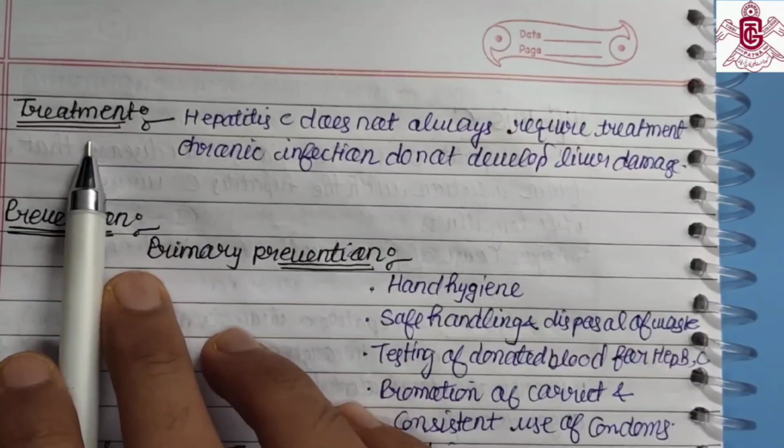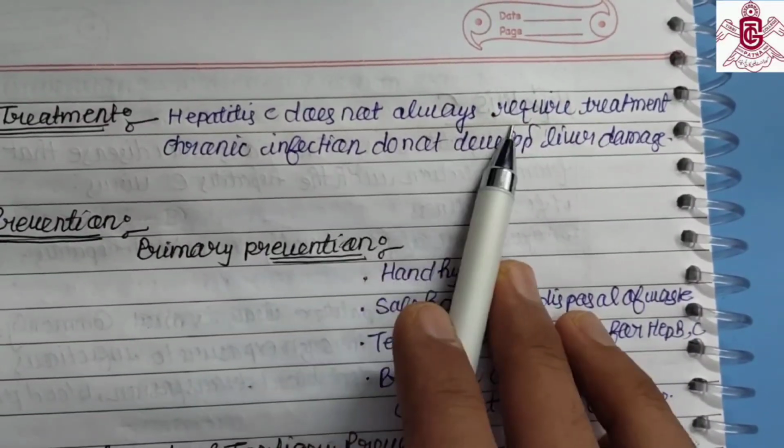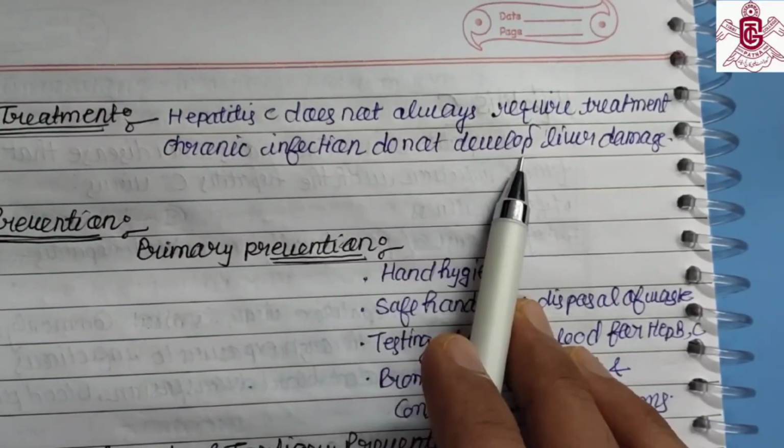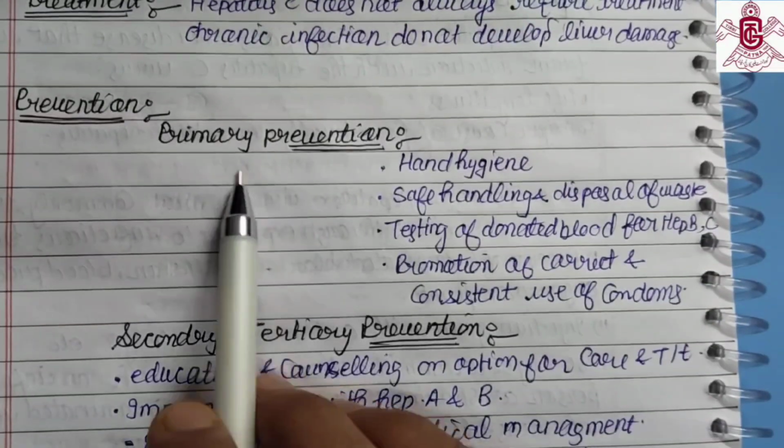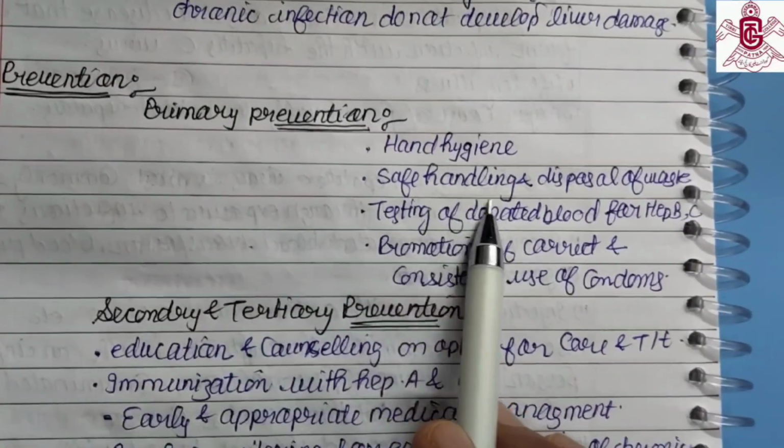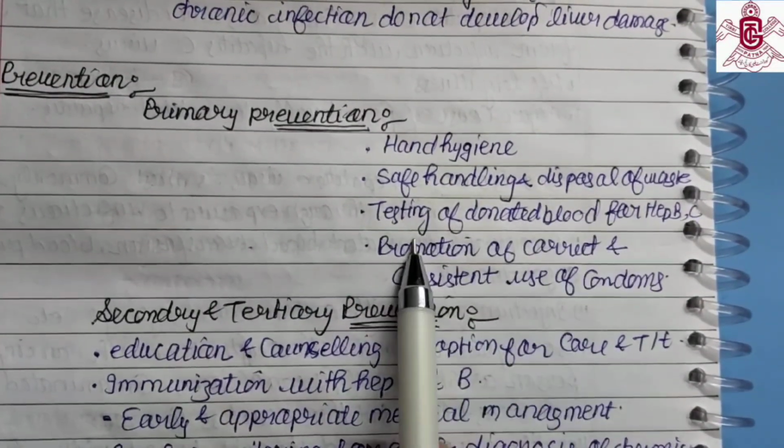Treatment: hepatitis C does not always require treatment. Some chronic infections do not develop liver damage. Prevention: primary prevention includes hand hygiene, safe handling, and disposal of waste.